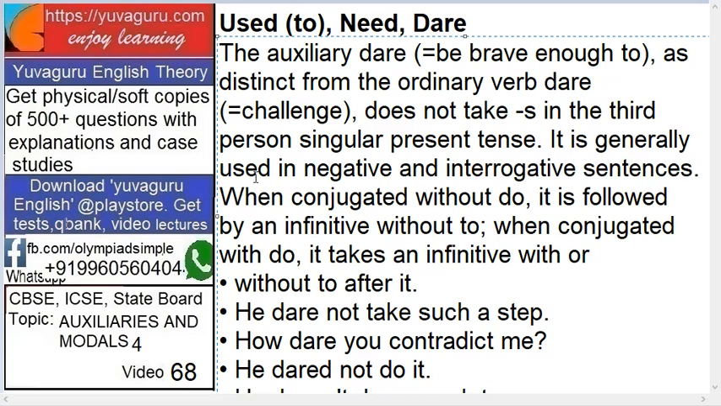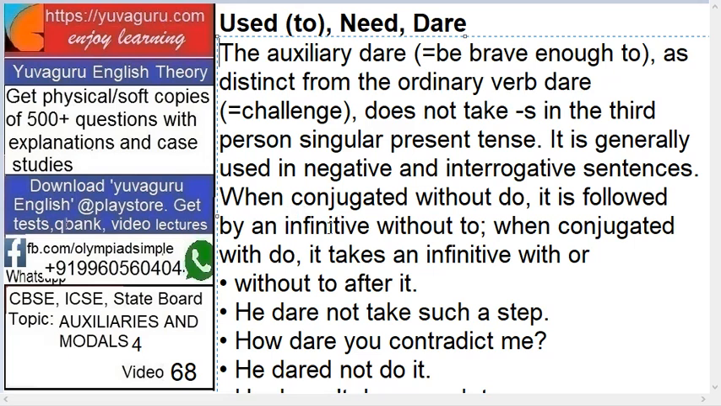It is generally used in negative and interrogative sentences. So negative and interrogative. Okay. When conjugated without do, it is followed by an infinitive without to. Now this is somewhat confusing. Let's speak in simple language. When it is used without do, then it is followed by an infinitive without to. Means to walk, to run. So that "to" is not there. Only the infinitive, run.